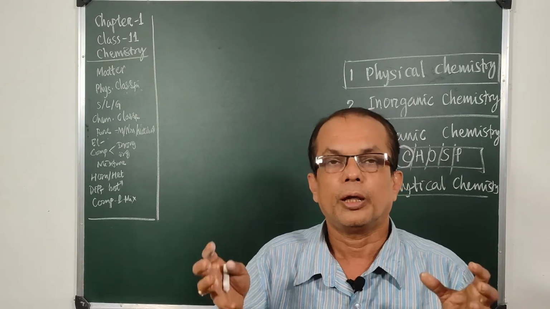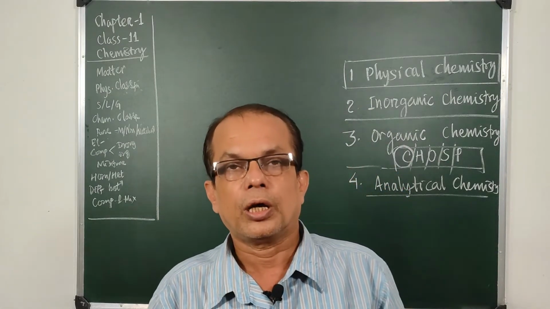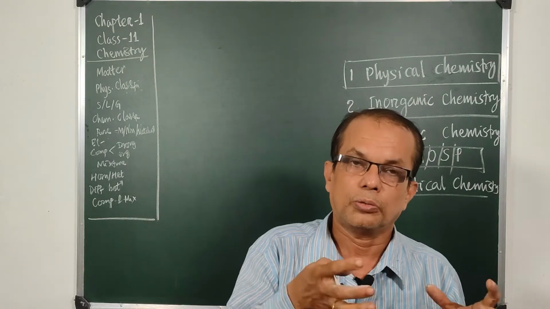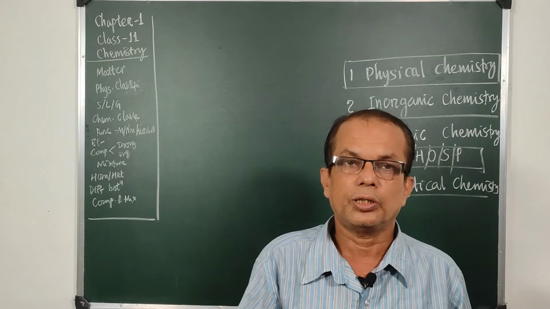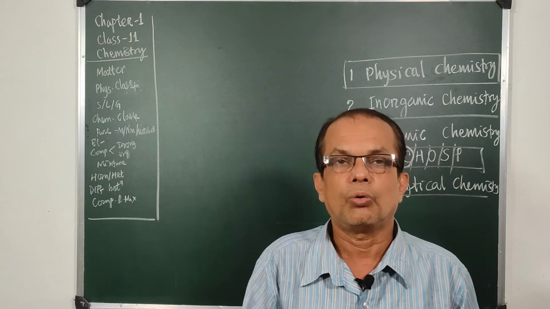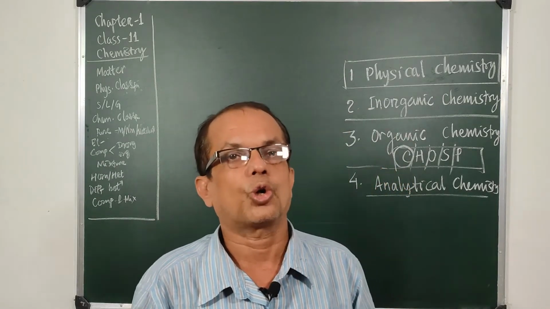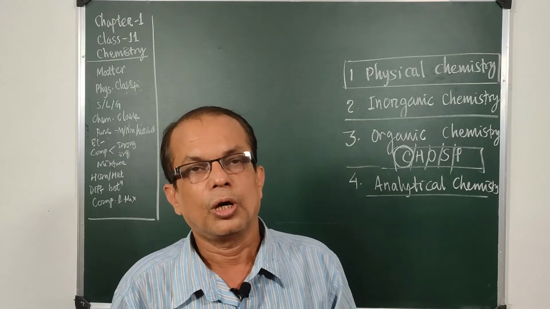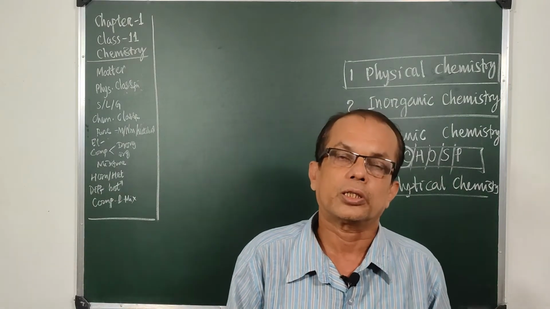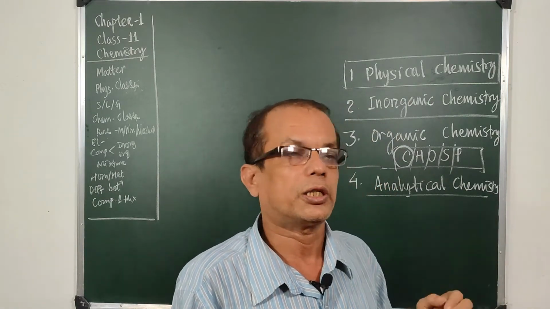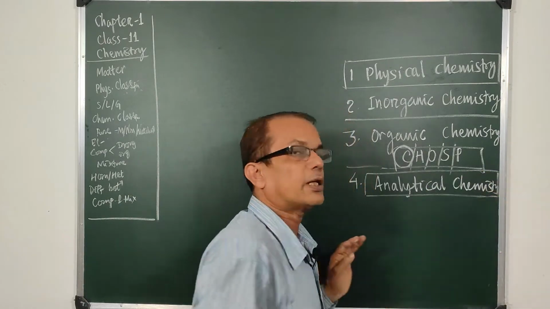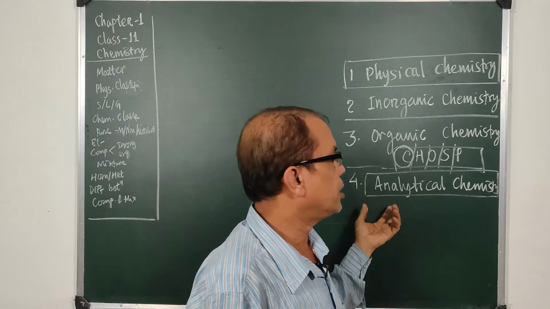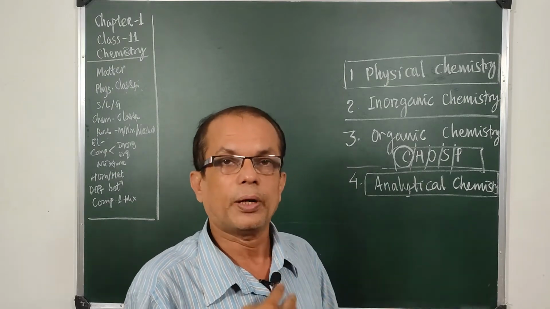Suppose we have a mine here, we are drilling and transporting these materials to different factories, and in those factories these things are analyzed. What is there in this rock or this ore, and ores that contain minerals are found by the analysts, the chemical analysts. So analytical chemistry is a vast branch of chemistry, and this branch deals with industrial applications.